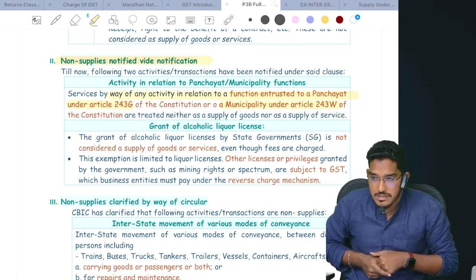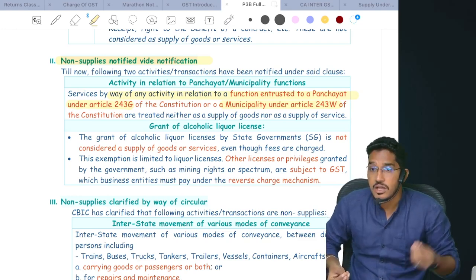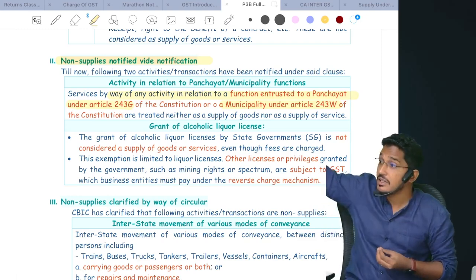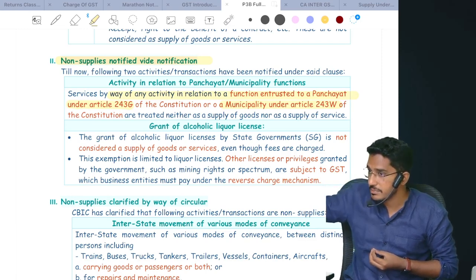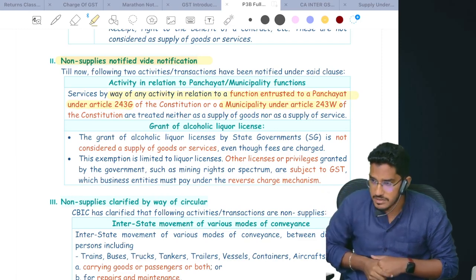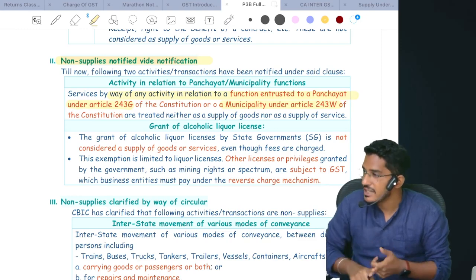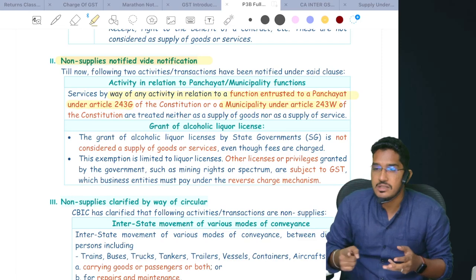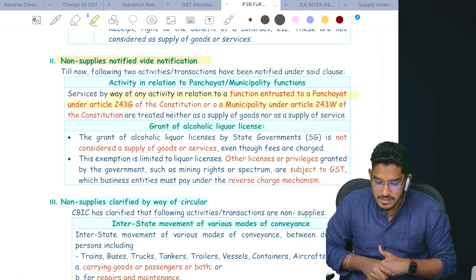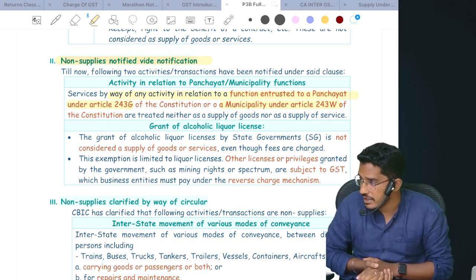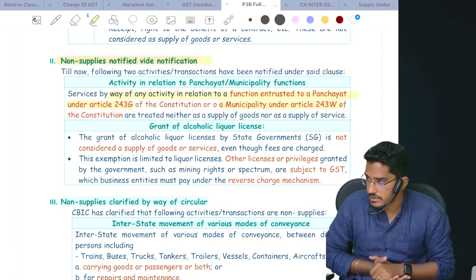Now, what the government says is any activity which a panchayat is required to perform, or which a municipality is required to perform under those respective articles of the Constitution, any activity in relation to that will be neither considered as supply of goods, nor even considered as supply of services. Basically, those are all essential services which are required for us, like sanitation, healthcare, water. These services are entrusted to the municipality or panchayat under Article 243G and W. So services by way of any activity in relation to those functions are neither considered as supply of goods, nor even considered as supply of services.